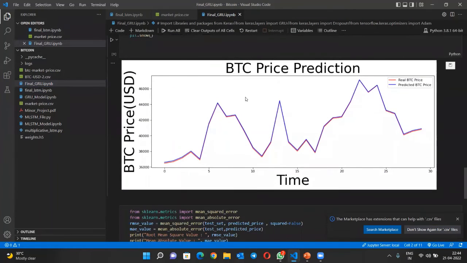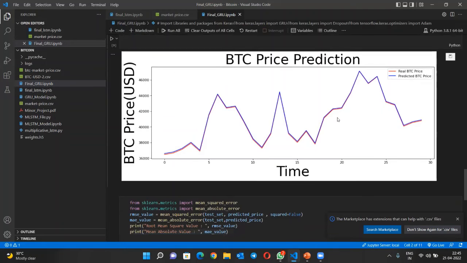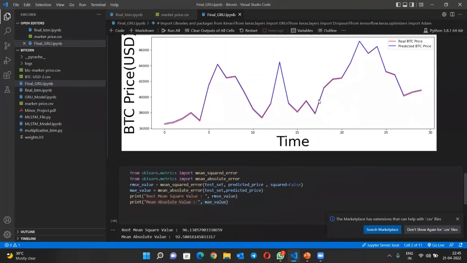Coming to the graphical representation, it is the same as before. The red color represents the real Bitcoin price, and the blue color represents the predicted Bitcoin price. When compared to the LSTM, the GRU has a very small distance between the real and predicted values.